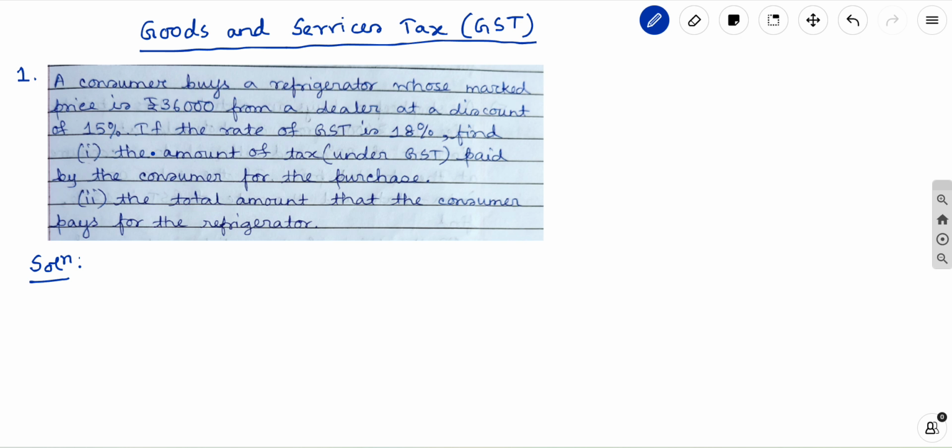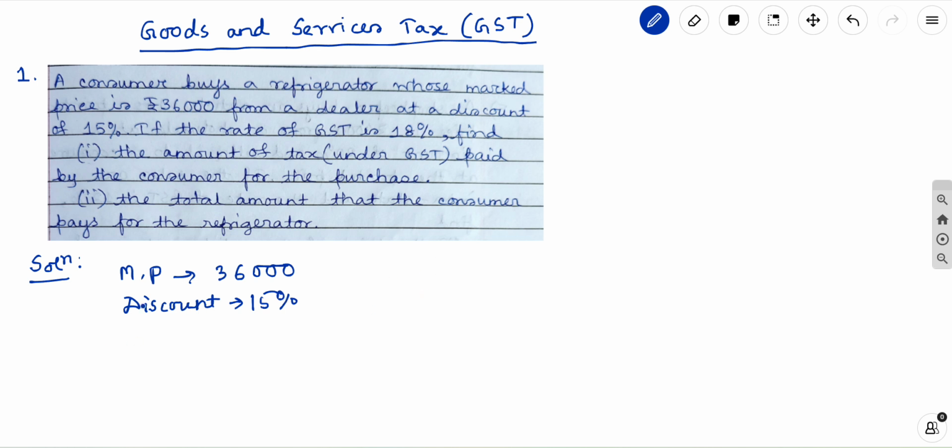A consumer buys a refrigerator whose marked price is 36,000. So the marked price is given, that is 36,000. The consumer is buying the refrigerator from a dealer at a discount of 15%. So the dealer is giving a 15% discount. If the rate of GST is 18%, then find the amount of tax under GST paid by the consumer for the purchase.